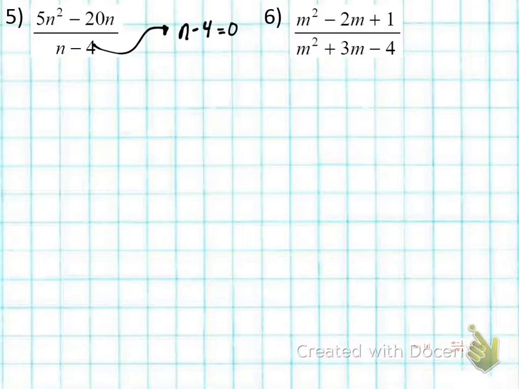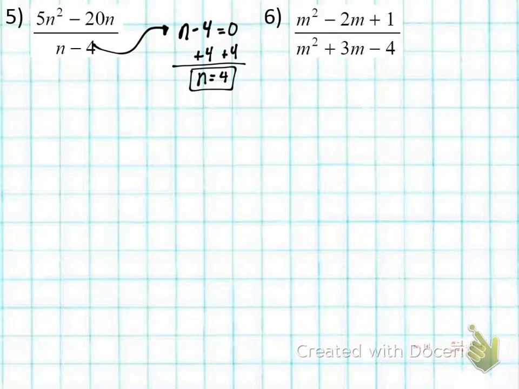What do I need to do? Not divide. Is there anything next to n? Negative 4. What's the opposite of minus 4? Add 4. To minus 4, you add 4. So we have to add 4. 0 plus 4 is 4. So n is equal to 4. Right?